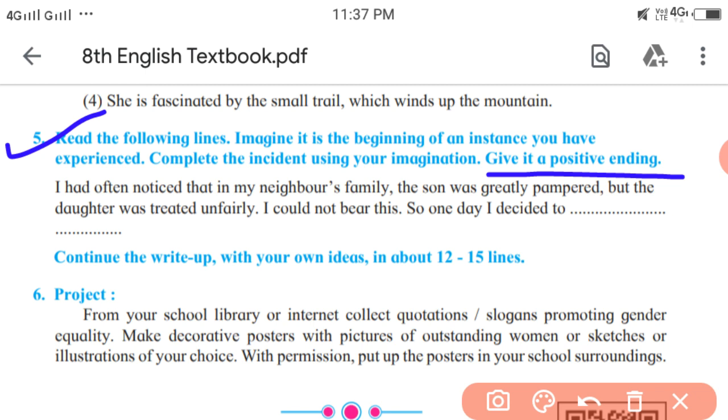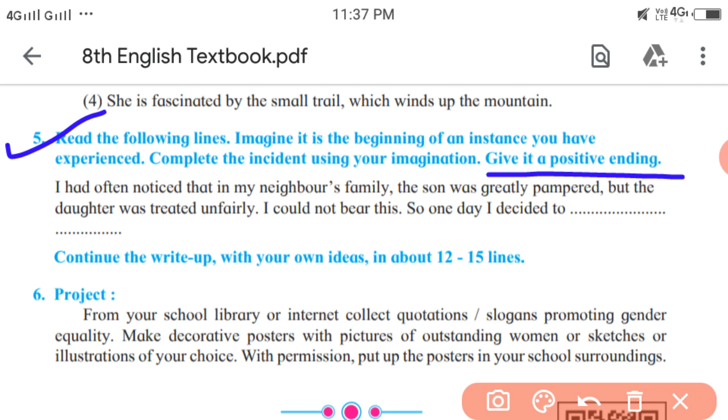Let us read the beginning. I had often noticed that in my neighbor's family, the son was greatly pampered but the daughter was treated unfairly. I could not bear this. So one day I decided. What I decided, you need to write in the given incident.